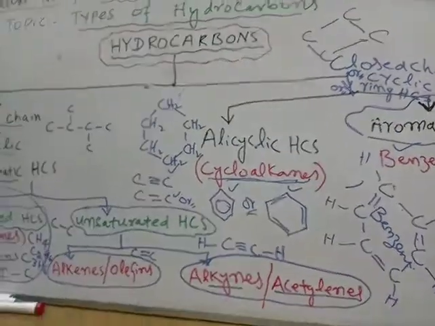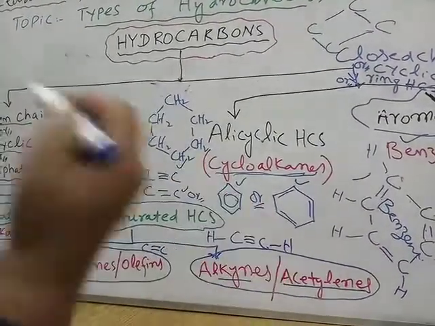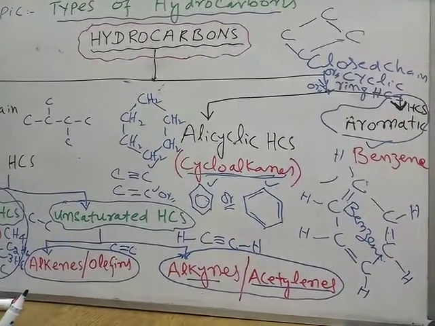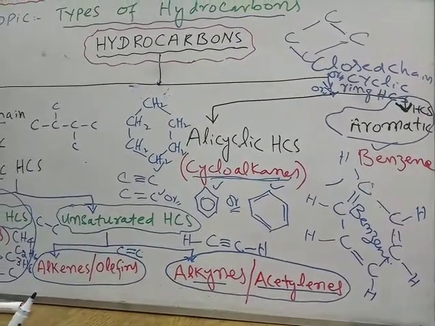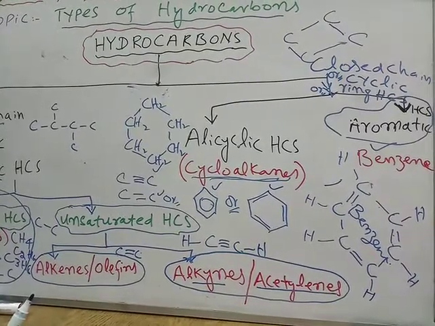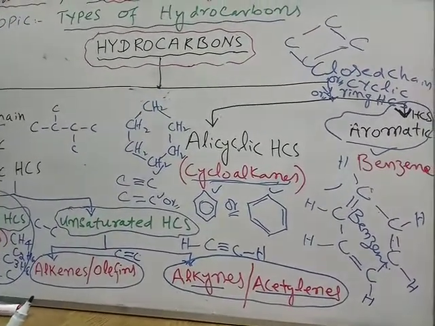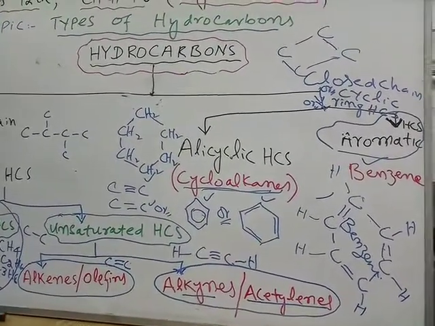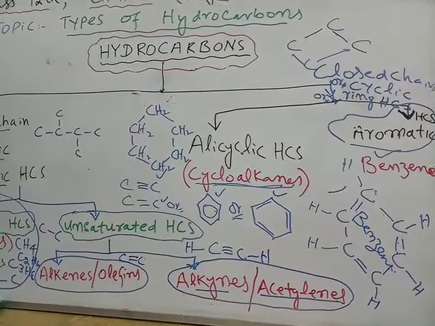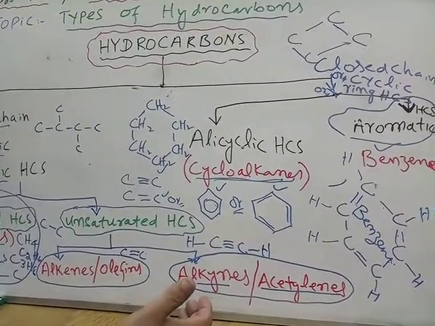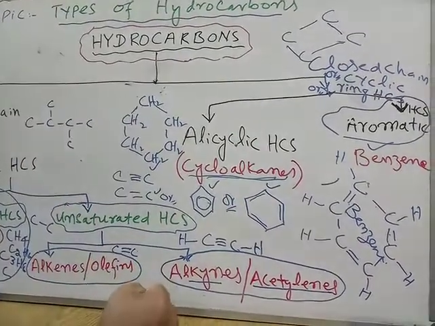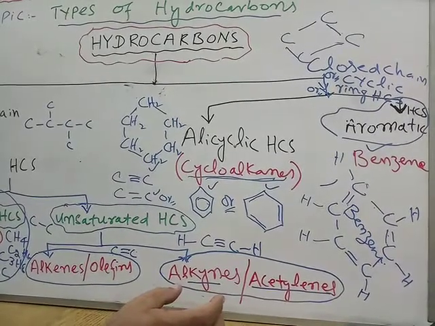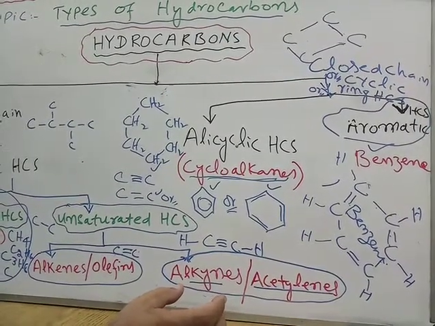These are the hydrocarbons which have alternate single and double bond system in their molecules. These closed chain hydrocarbons which have alternate single and double bond system are called aromatic hydrocarbons. Actually, aroma is a term which means pleasant smell, perfume-like smell, sweet smell. So initially, when such compounds were first discovered, they had a very sweet or perfume-like smell. That's why they were known as aromatic.